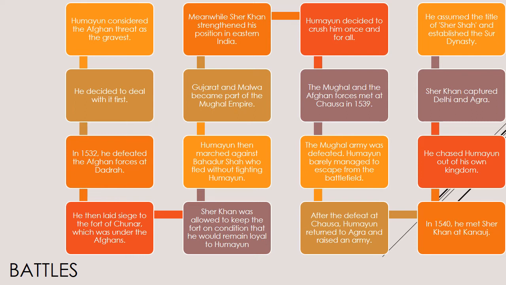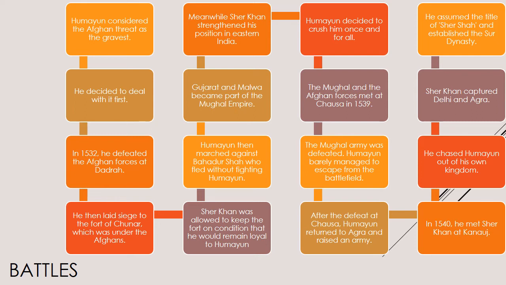The Mughal and the Afghan forces met at Chausa in 1539. The Mughal army was defeated. Humayun barely managed to escape from the battlefield. After the defeat at Chausa, Humayun returned to Agra and raised an army.